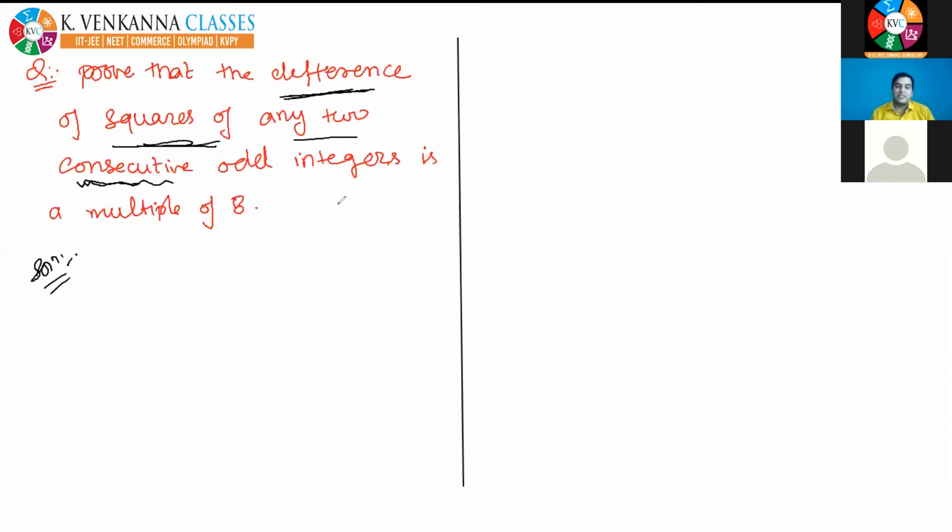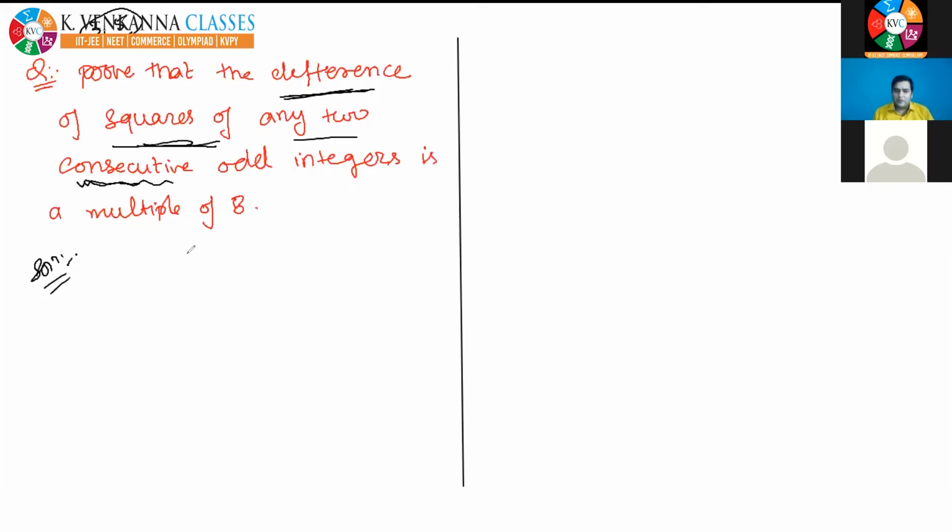I have to take two consecutive odd integers, but one student, Gaddam Chaturya Teja, that is not the way to take the two numbers. I cannot take two particular numbers, like someone has taken 3 and 5, squared them and taken the difference, and it is a multiple of it. No, that is not the correct way, because if you have to prove anything, you have to prove it for the general case, not for a particular one. If you prove it for this particular number, then this result will not be true for the general. So you have to prove for the general thing.